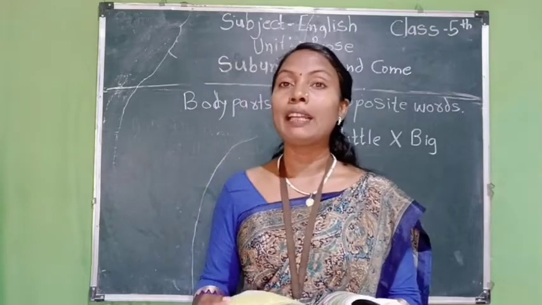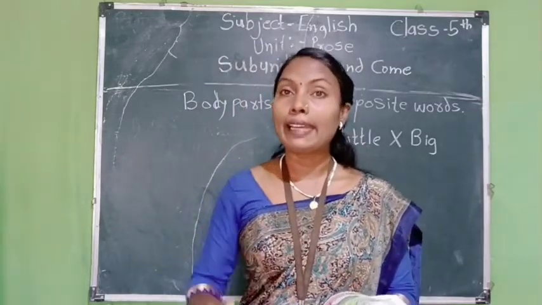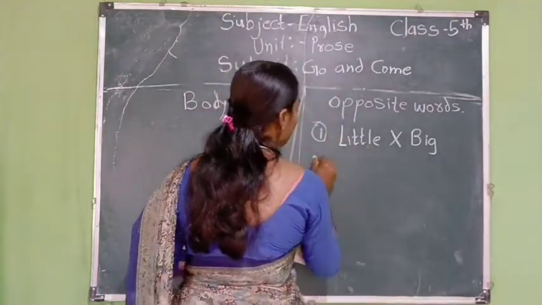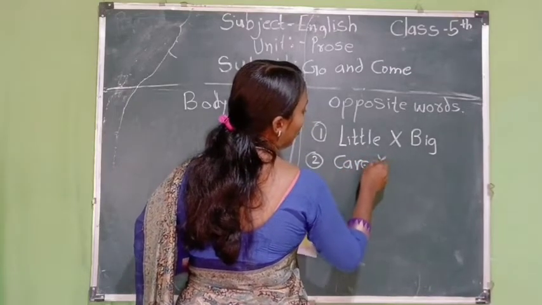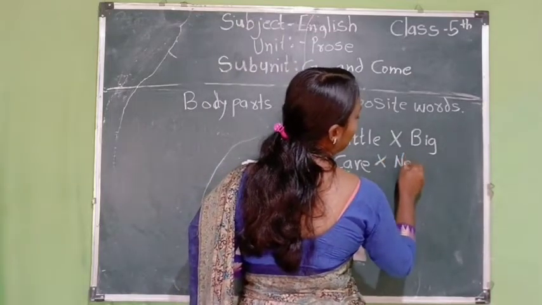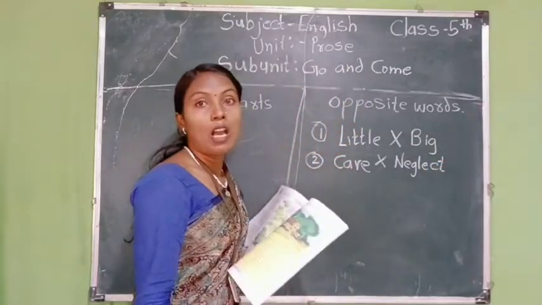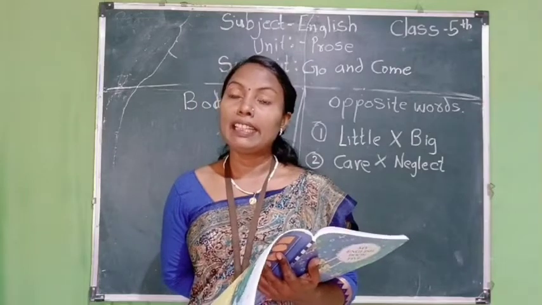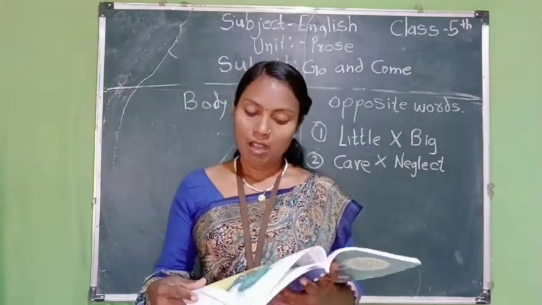So here the word is take care, meaning all the people of this family take care of this garden. The word care, C-A-R-E, care, and the opposite word of care is neglect. Nobody in his family neglects the garden. Everybody takes care of this garden.